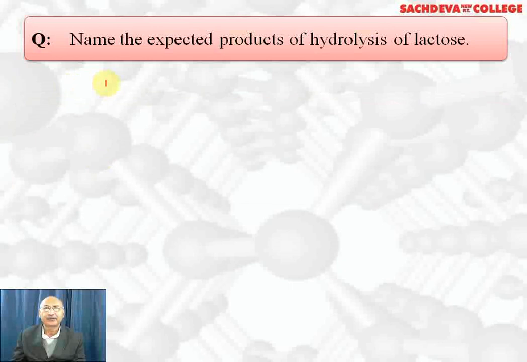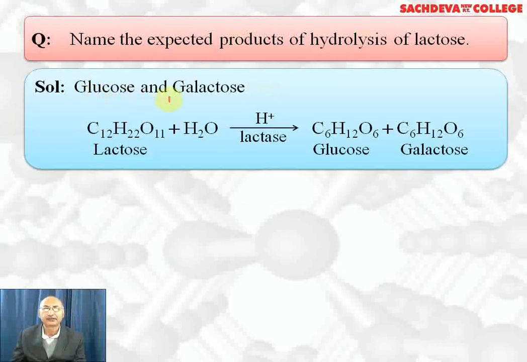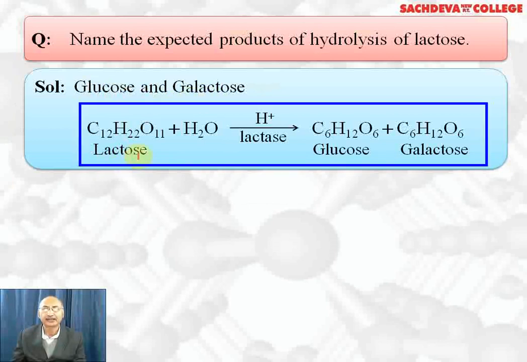Name the expected products of hydrolysis of lactose. Lactose on hydrolysis gives glucose and galactose. This is the disaccharide lactose. On hydrolysis in presence of HCl and lactase, you get glucose and galactose.